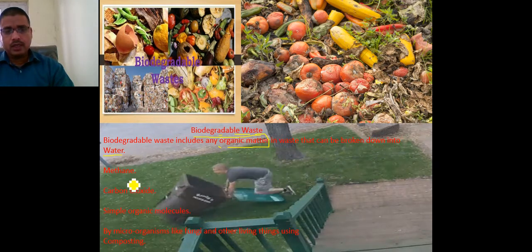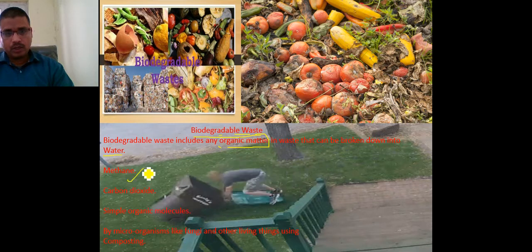Like here, there is some kind of biodegradable waste. After the conversion of the biodegradable waste, it gets converted into methane, carbon dioxide and some organic molecules.